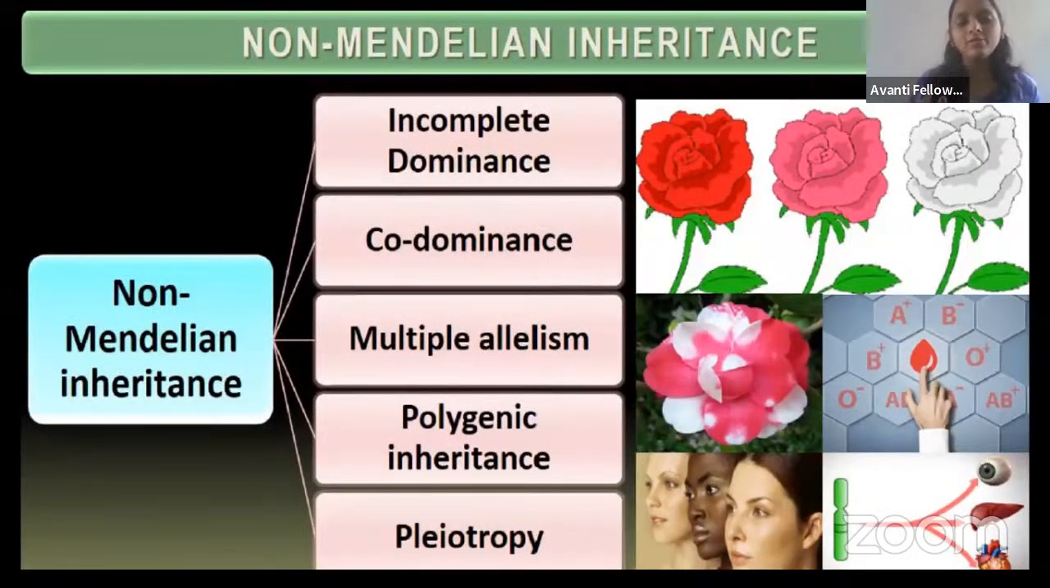Fine. So let us go to the non-Mendelian inheritance. So there are how many types of the non-Mendelian inheritance, guys? One is incomplete dominance. Second one is co-dominance. Third one is multiple allelism. Fourth one is polygenic inheritance. And fifth one is pleiotropy.